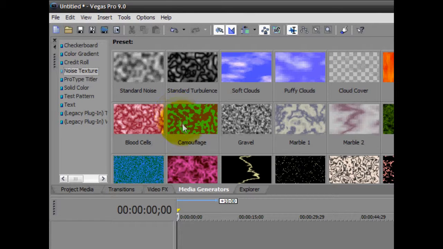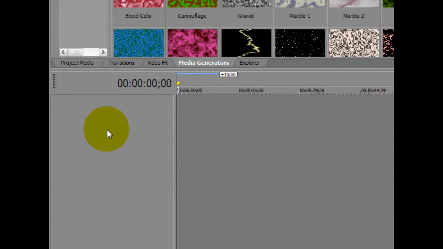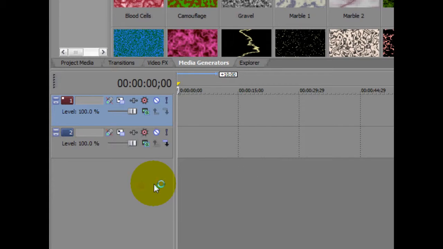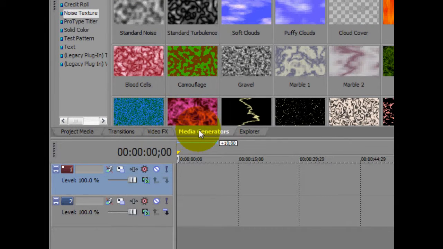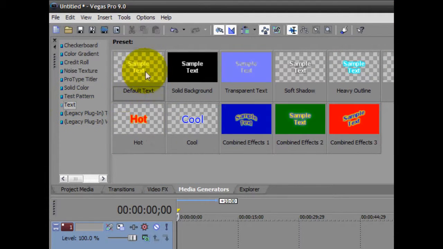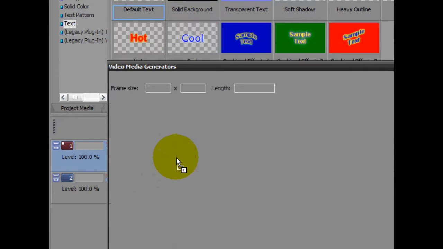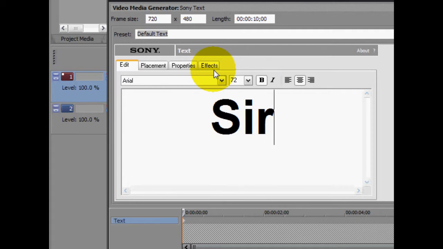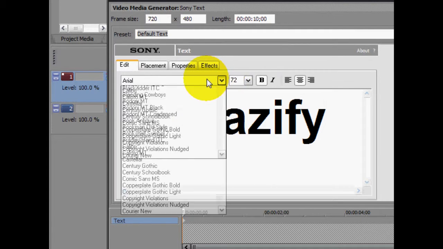In this video I'll be showing you a cool text lightning effect that I discovered. So first, when you come to Sony Vegas, what you want to do is make 2 video tracks. Then go to media generators, text, and drag in some text. Now edit it however you want it.